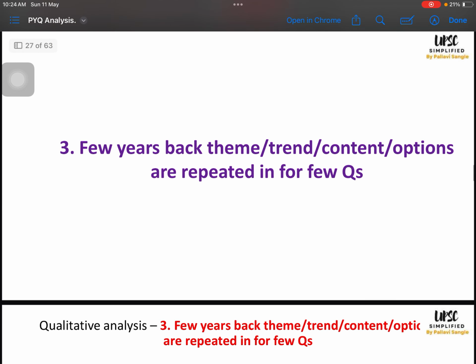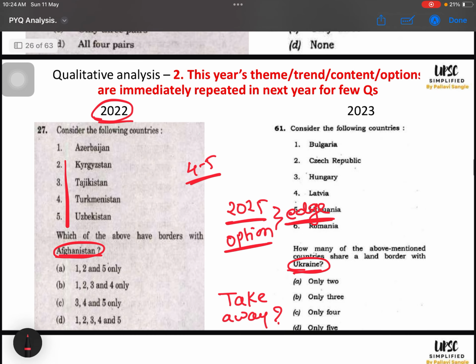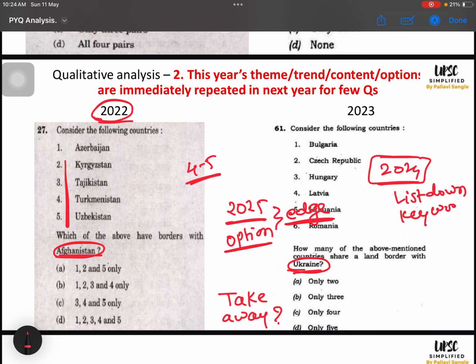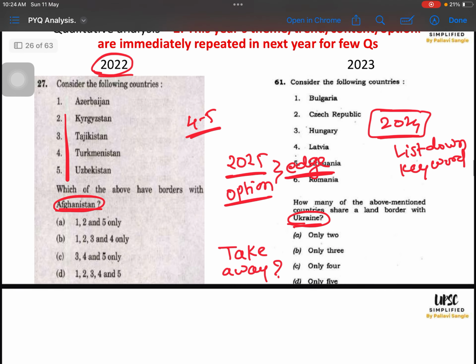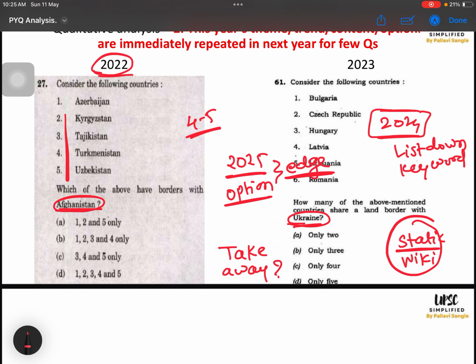Next, for this I will give you one exercise: prepare 2024 keywords. This I have followed in my every attempt. I will prepare this year's paper for next year's paper. For 2024, list down all the keywords, list down themes, right? And prepare them. Prepare them in the sense that if they are from static, you will go and read the static sources. If they are from current, you will do it from Wikipedia. We will see this in detail in our preparation aspect.